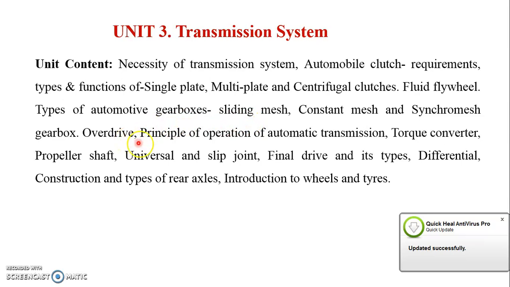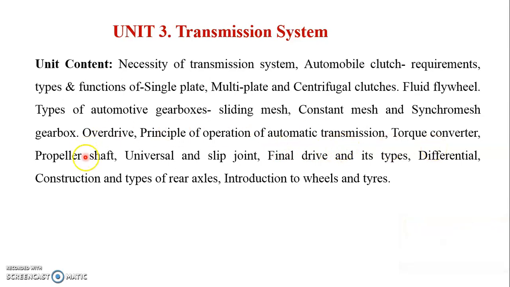Then overdrive, principle of operation of automatic transmission, torque converter, propeller shaft, inertial and slip joint, final drive and its types, differential, construction and types of rear axles, and lastly introduction to wheels and tires.